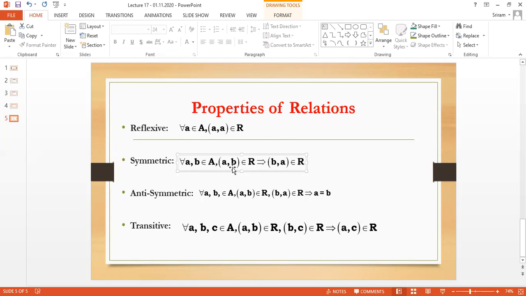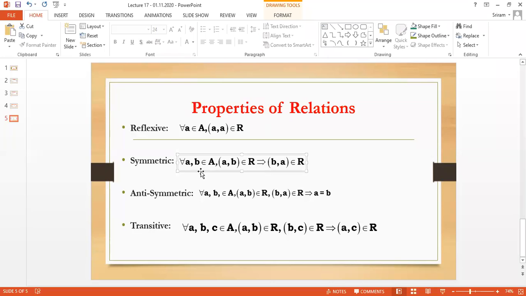If I say A comma B, then I am going to check the opposite, B comma A. For the meaning of symmetry, imagine I am standing in front of a mirror. What will happen? It will be symmetric. Everything will be the same, but in the opposite direction. My left hand will appear as the right hand in the mirror, and my right hand will show as the left hand.